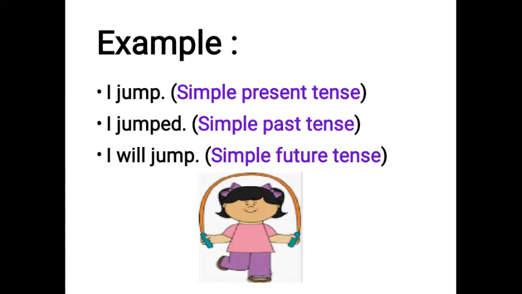Example, I jump is the example of simple present tense. If I say it in Hindi, I can say it like मैं कूदती हूँ. Second example, I jumped. This is the example of simple past tense. If I say it in Hindi, I can say it like this: मैं कूदी थी या मैं कूदती थी. Third example, I will jump. This is the example of simple future tense. If I say it in Hindi, I can say it like मैं कूदूंगी.